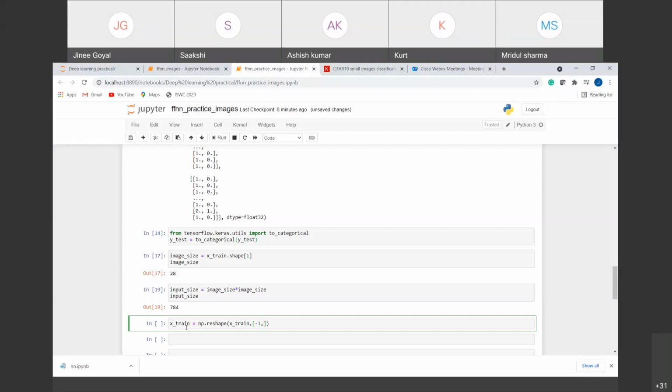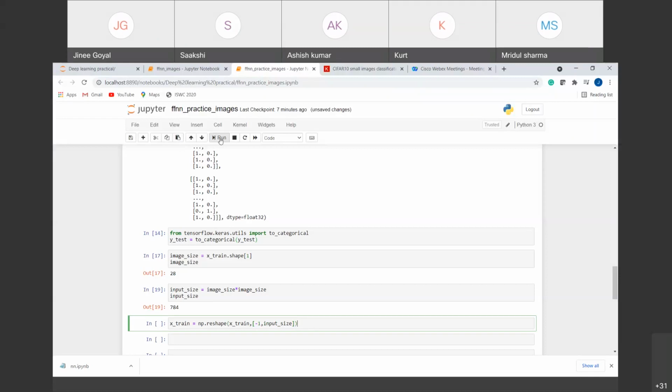Let me complete this first, then I'll tell you. -1 comma, and now the next should be how many rows you want, equal to the input size. So you want one column, but the number of rows is equal to the input size.